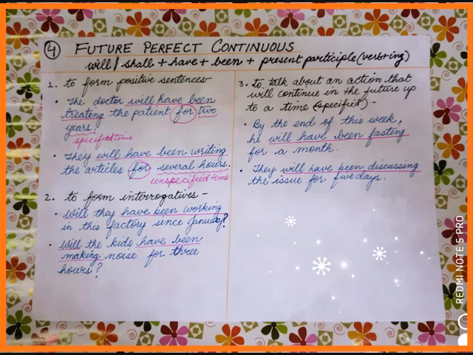The second example, they will have been discussing the issue for 5 days. Will have been discussing is indicating an ongoing time in future.